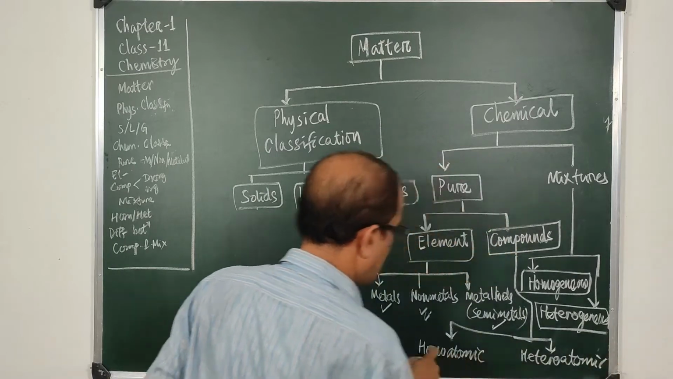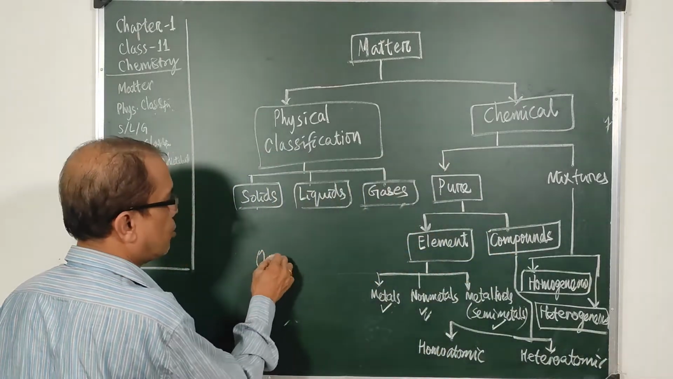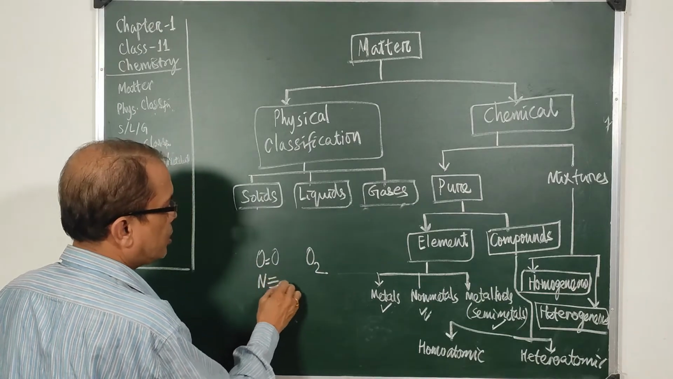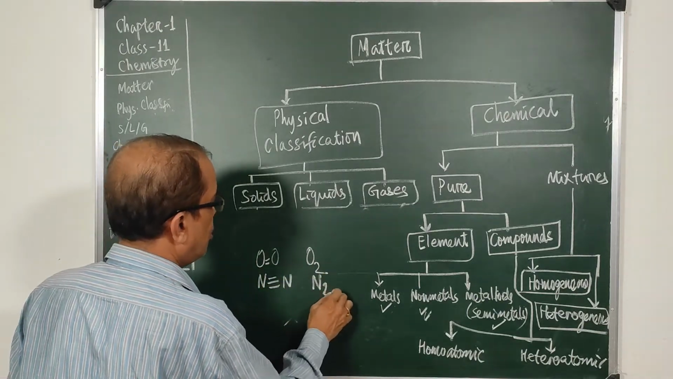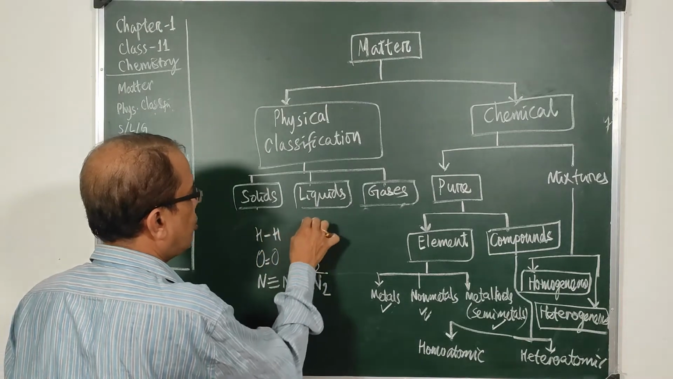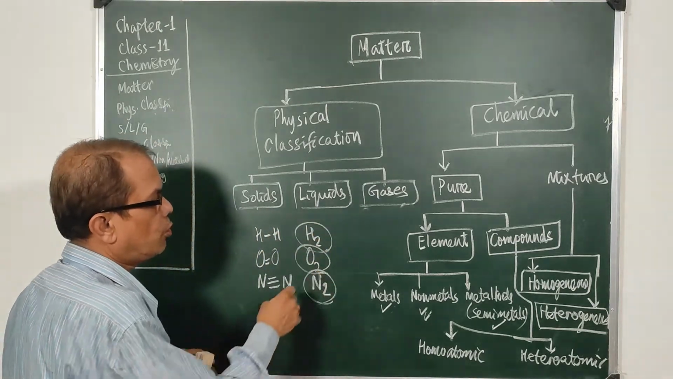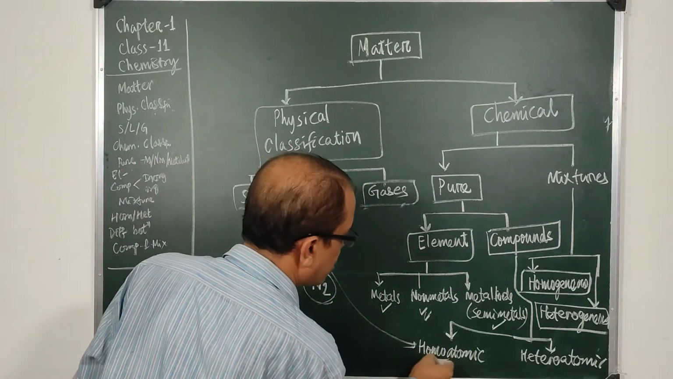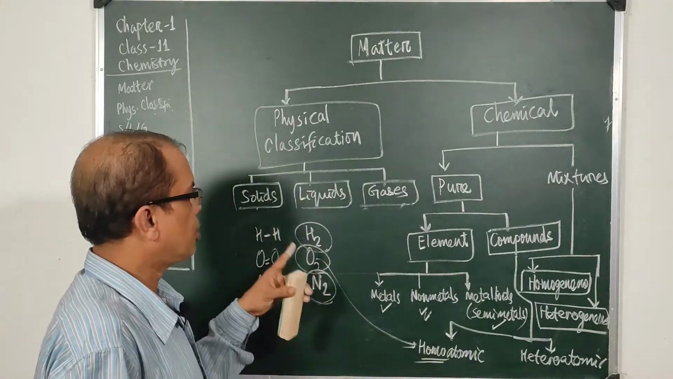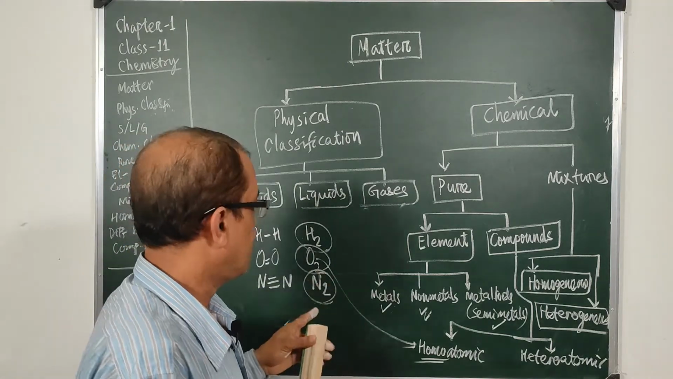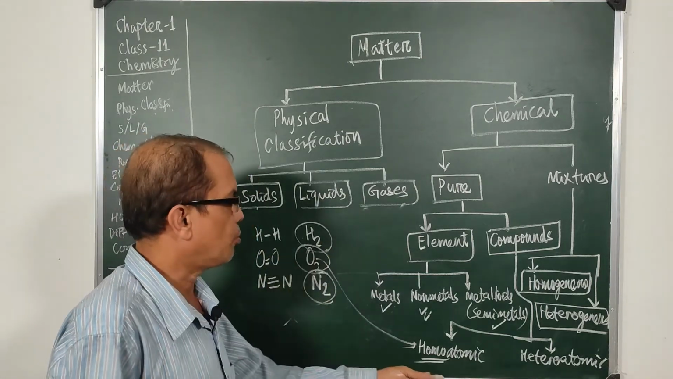What are homoatomic compounds? Suppose oxygen and oxygen combine to form O2, nitrogen and nitrogen combine to form N2, hydrogen and hydrogen combine to form H2. These are compounds of a single element, so they will be called homoatomic, because homo means equal type. When things of equal, alike atoms combine, they form homoatomic compounds.